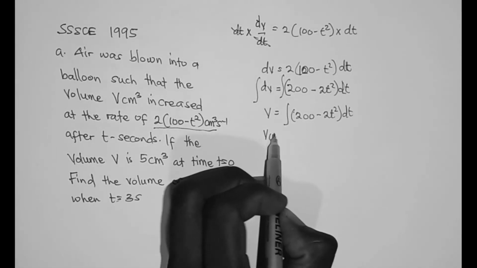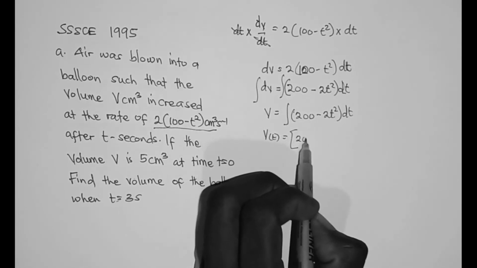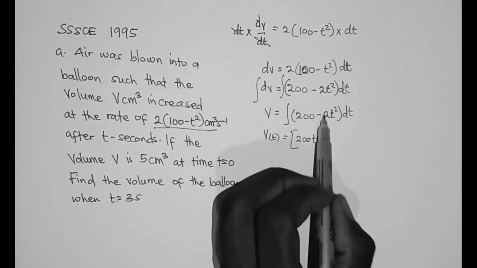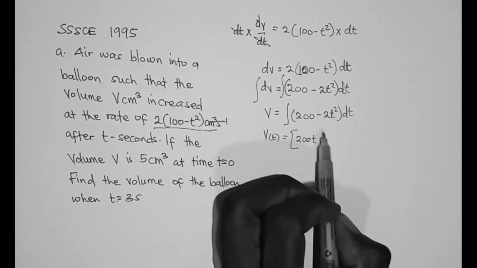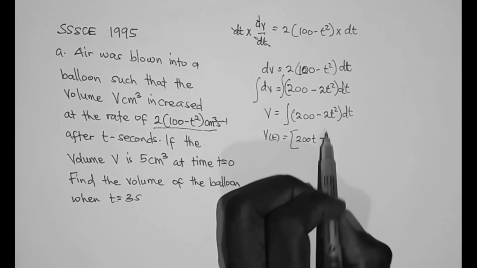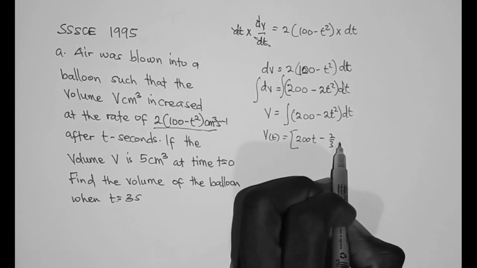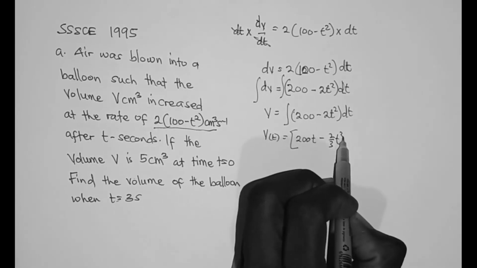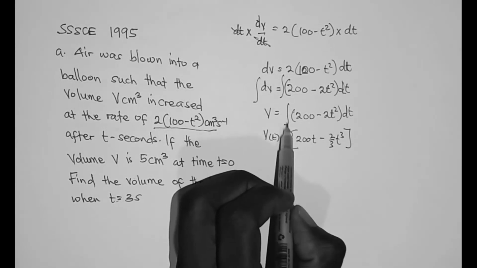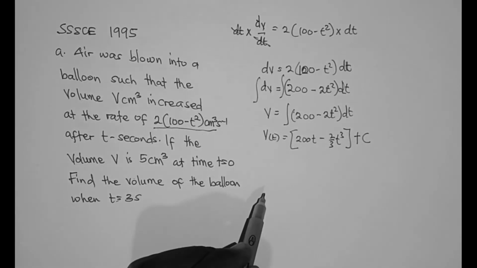So V of t is equal to, if you integrate 200, you get 200t, minus, if you integrate 2t², you add 1 to the exponent, so it becomes t³ divided by 3. So this becomes minus 2/3 times t³. Then since this integral has no limits, we need to add the constant of integration c.